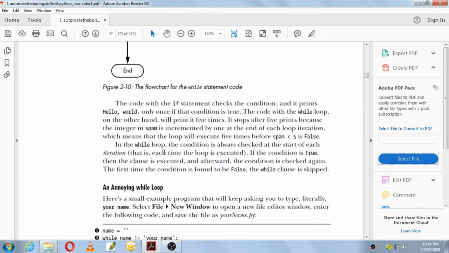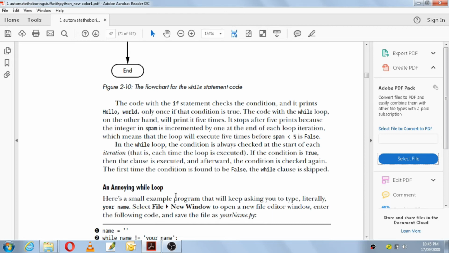Okay, so in the while loop the condition is always checked at the start of each iteration. That is, each time the loop is executed. If the condition is true, then the clause is executed, and afterwards the condition is checked again. The first time the condition is found to be false, the while clause is skipped. So they are saying that in a while statement, the condition is checked at the beginning itself, not at the end as we do in do while. Okay, so if the condition is true, it will execute n number of times, and if the condition is false, it will execute 0 times.